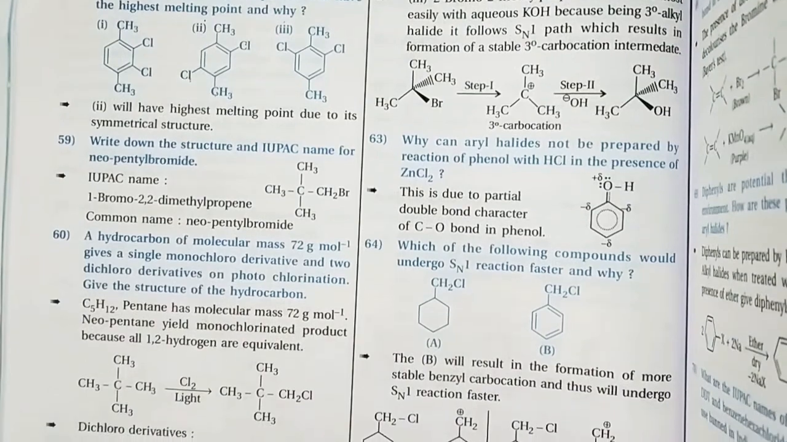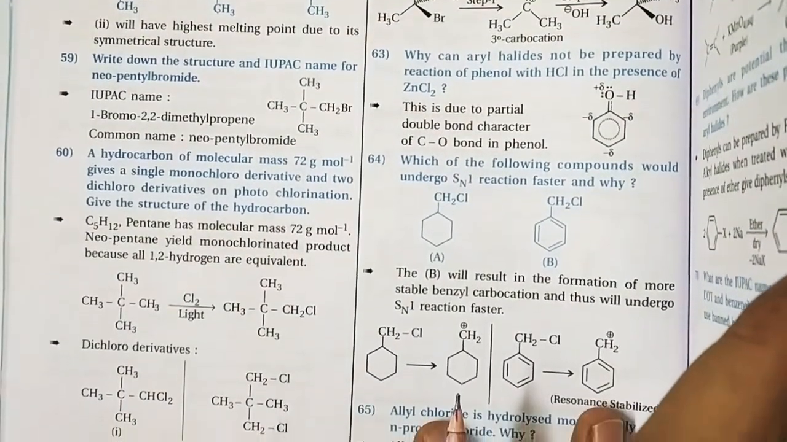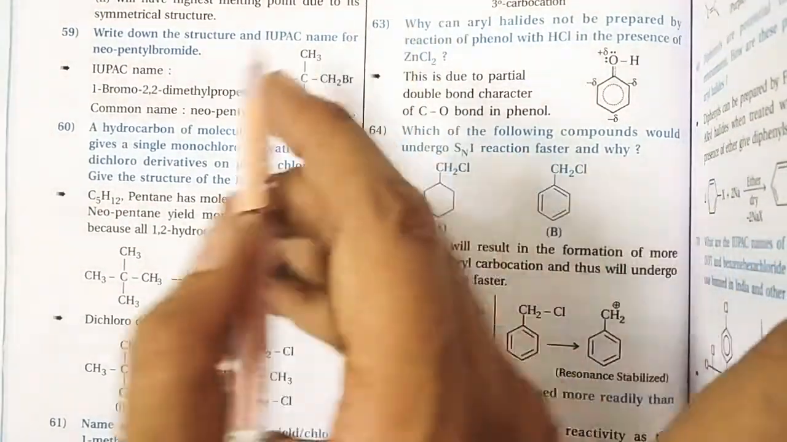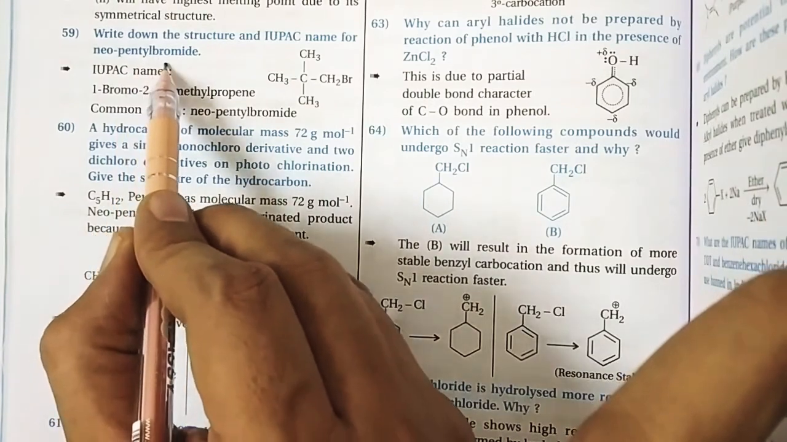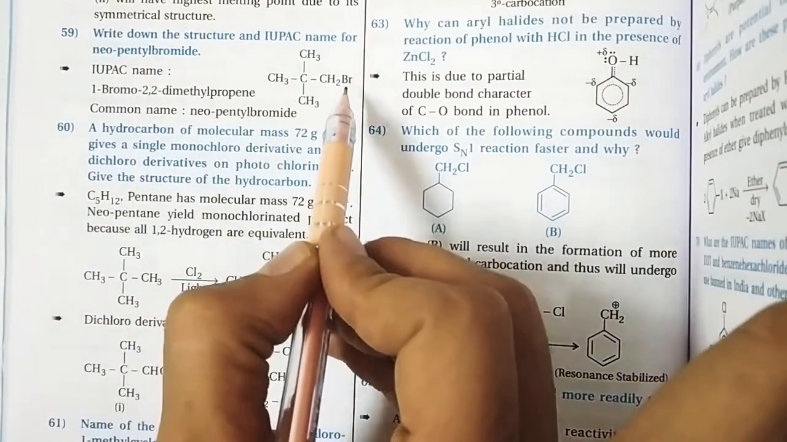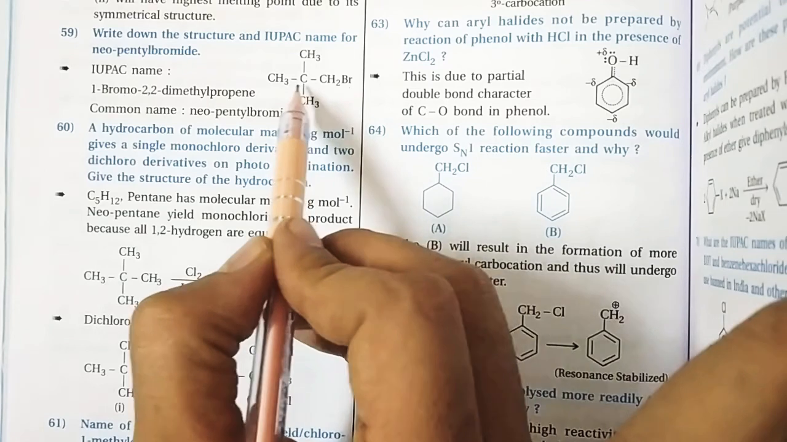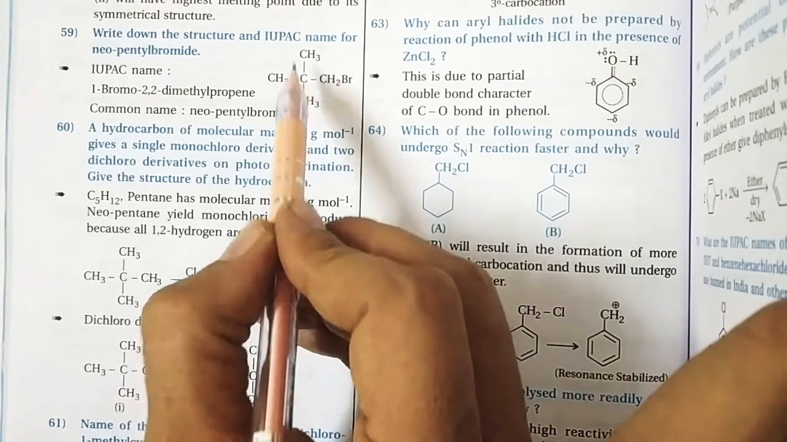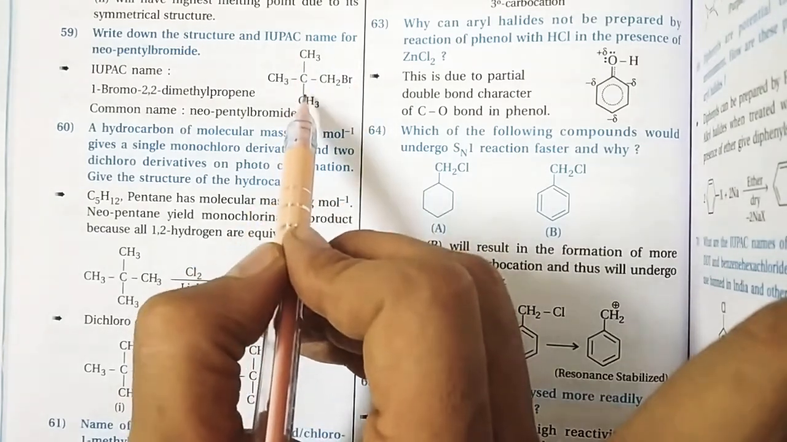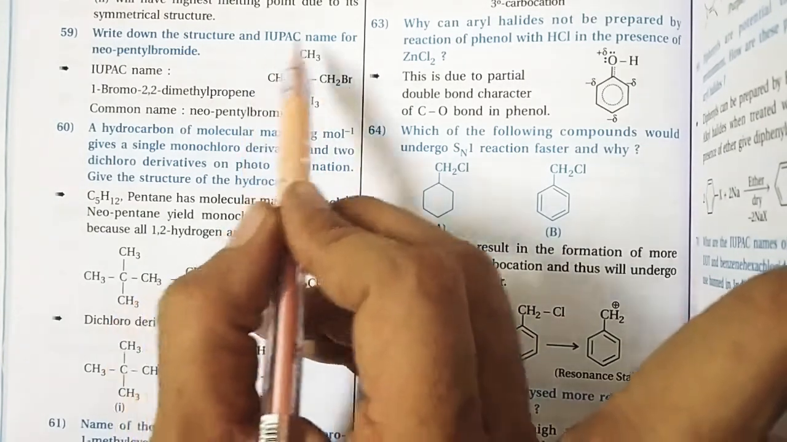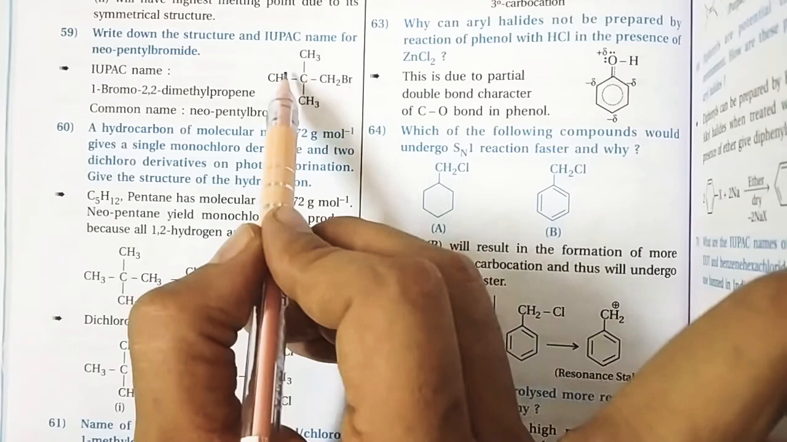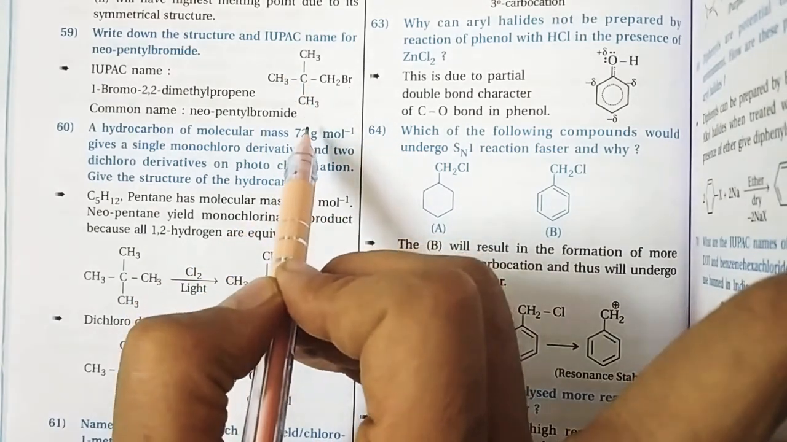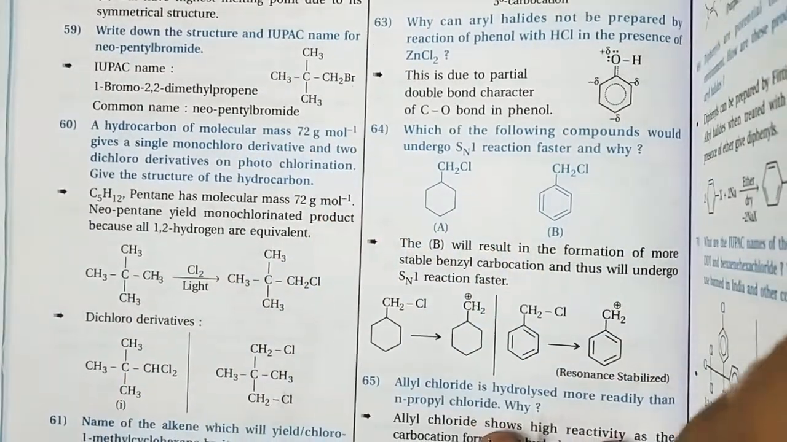Now write down the structures and the IUPAC names. For neopentyl bromide, what is the meaning of neopentyl bromide? It means the bromine-connected carbon, or the terminal carbon, is attached to a carbon at the second position from the terminal, which carries 2 methyl groups. It's called neo. So it's a neopentyl. So the name of this compound is 1-bromo-2,2-dimethylpropane.